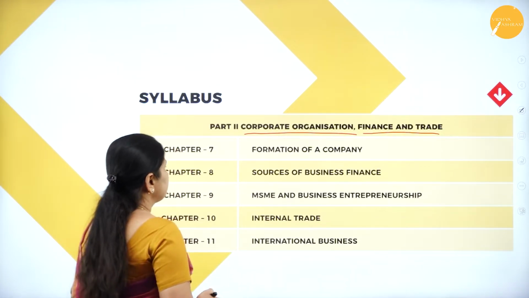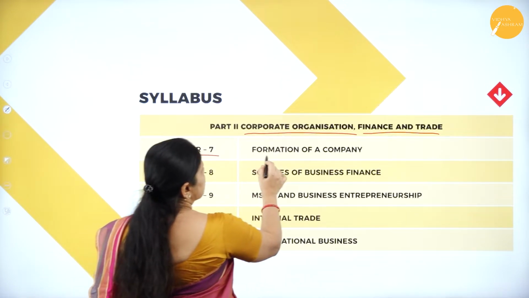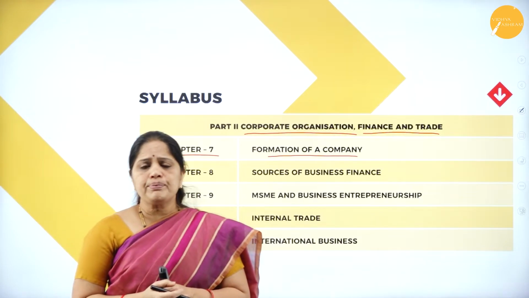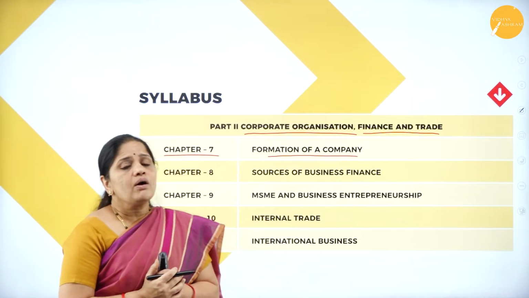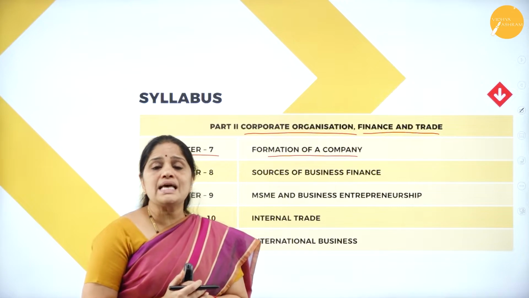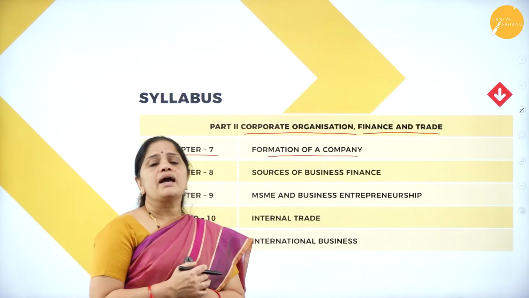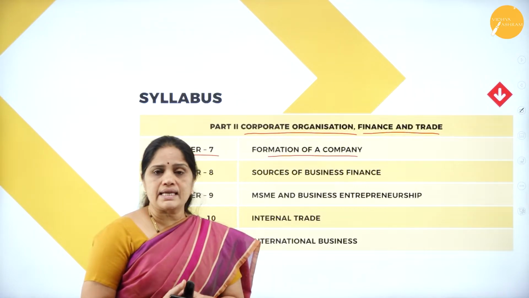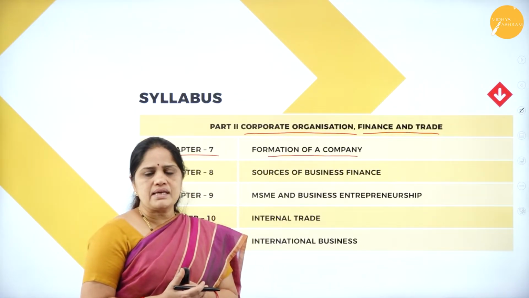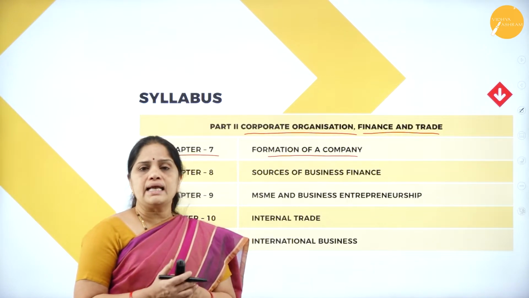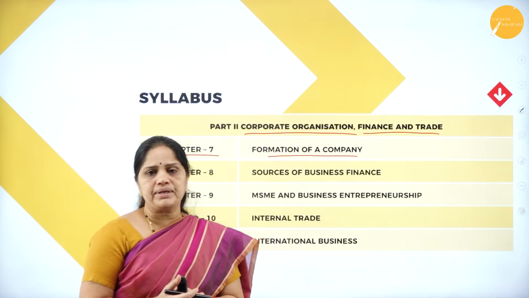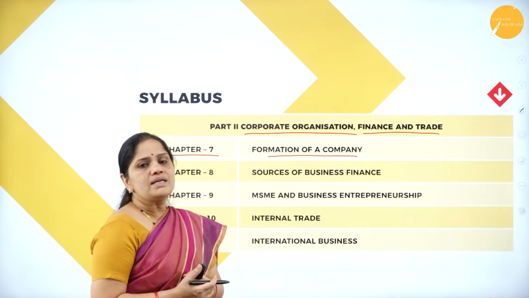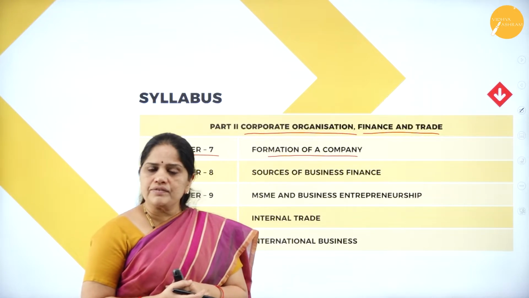Now, in chapter 7, we will be discussing the formation of a company. Suppose you and I want to start a company: what are the various rules and regulations to start a company and how is it to be formed, how do we generate a business idea and how do we start a business? All these things relating to the formation of a company you will know in chapter 7. So, what is a company? What are the features of a company?